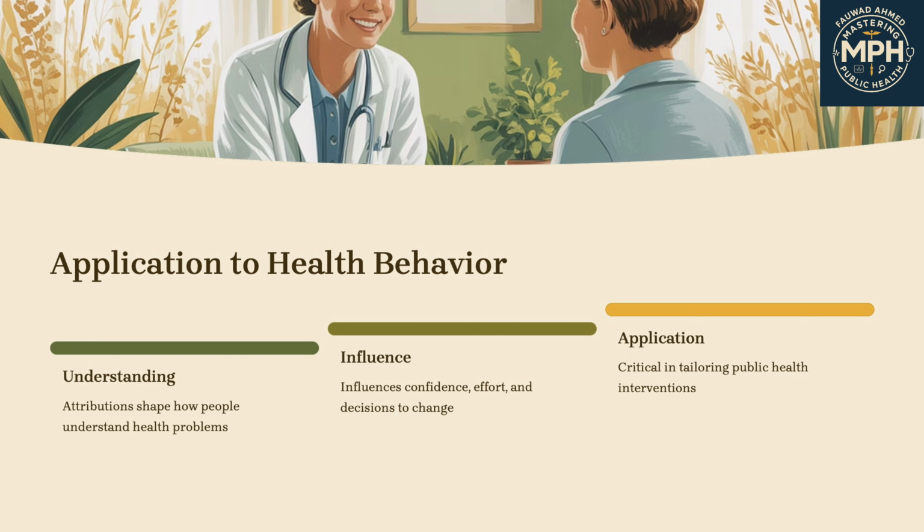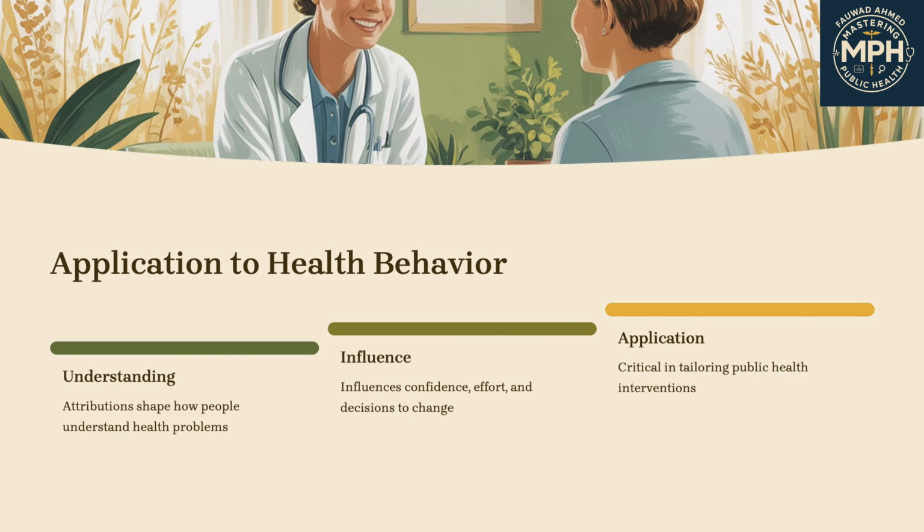Seventh is application to health behavior. In health, attributions matter. They affect how people interpret illness, setbacks, and success. If someone believes they have diabetes because of genetics, they may feel it's beyond their control. But if they believe it's due to poor eating, they may take action, though they might also feel guilt. Attributions also influence how health educators design messages. Knowing what people believe causes a behavior can help change that behavior.